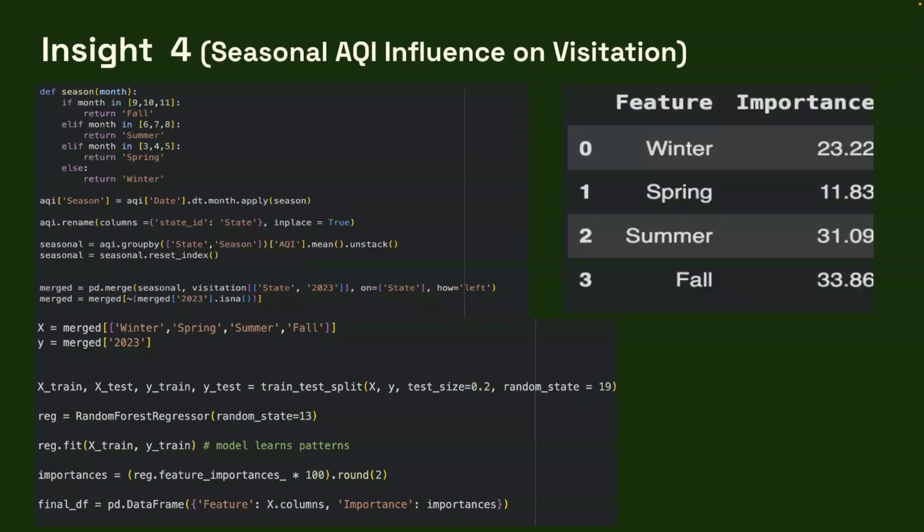So this is our code. As you can see on the right, that's the output. And we essentially had to mark all these based on the month with their specific season. And we use our X independent variable as these different averages for the state for those specific seasons. The Y, what we're predicting, was based on the 2023 visitation data. And at the bottom, you can see the feature importances. That tells us how important each one is in predicting the visitation.